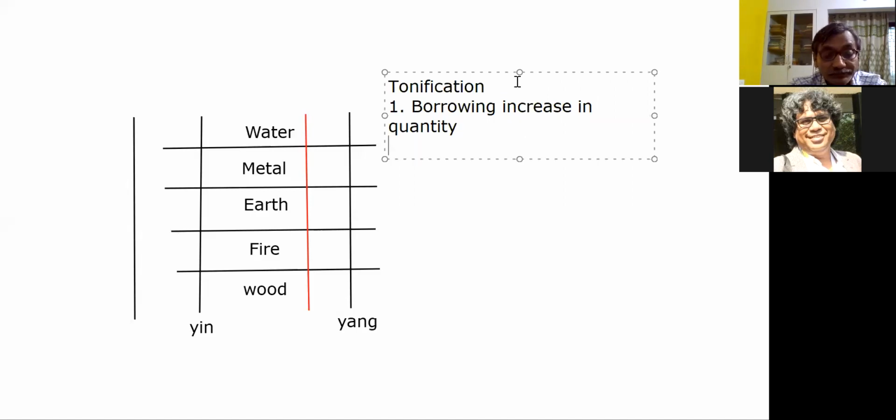Number two, right? What you can do? You can make the chi flow to longer distances. How that will happen? That will happen if the flow rate is increased. It will go far longer. So flow rate means only yang getting tonified. Right? But there is another aspect. Yin can also get tonified, and then also the chi will be tonified. Isn't it so?